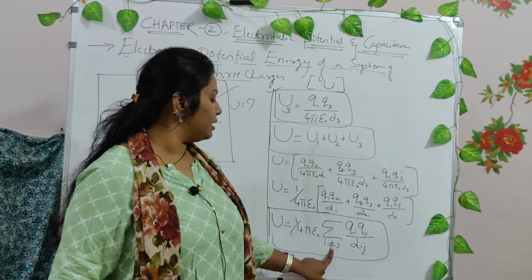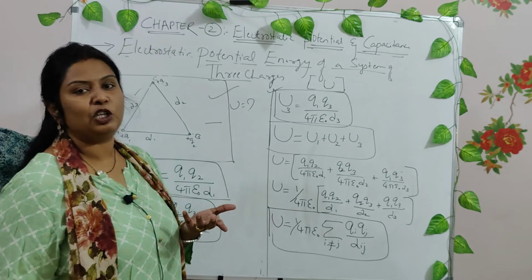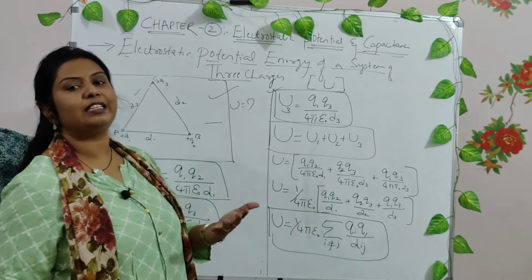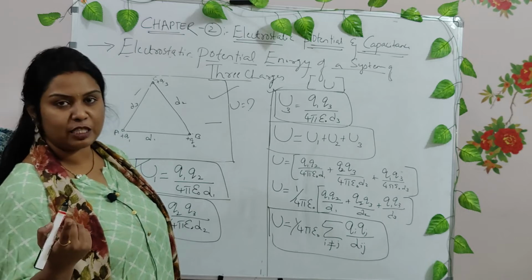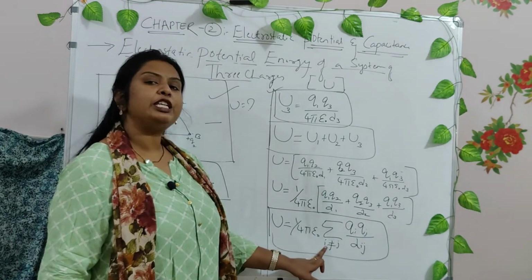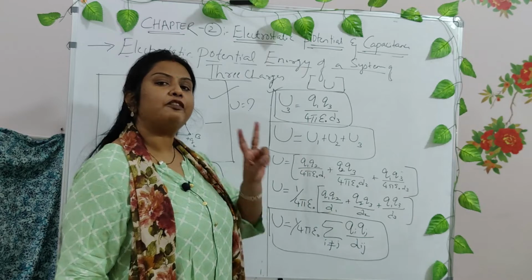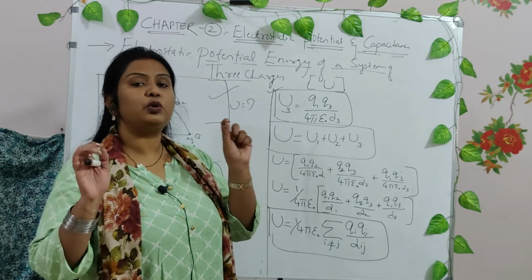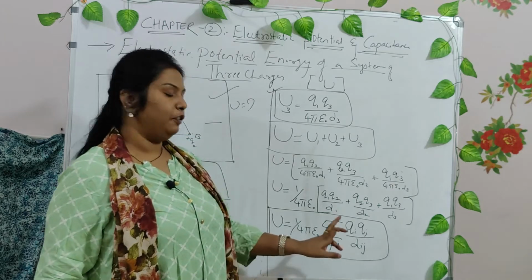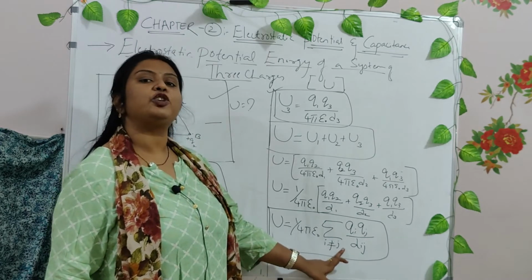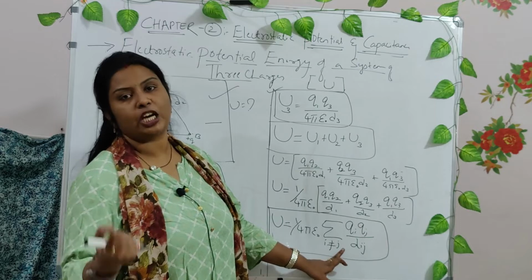Why have I written i is not equal to j? It cannot be equal to j, right? When i equals j, the system has only one charge, which has no value. You cannot call that a system, right? So if at all i is 1, j cannot be 1. We are finding the energies due to a minimum of 2 charges in a system. So i cannot be j. If i is 1, then j should be 2, the second charge, right?